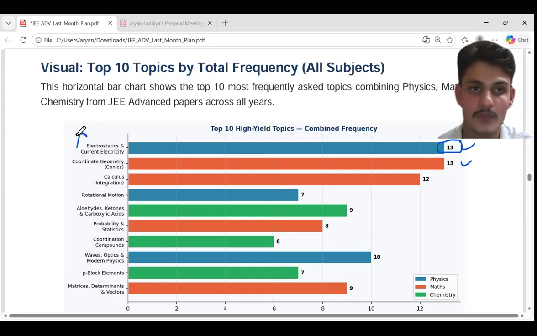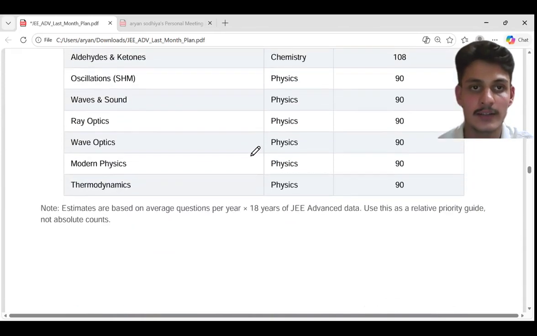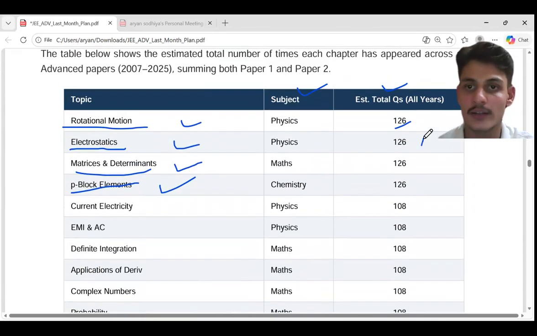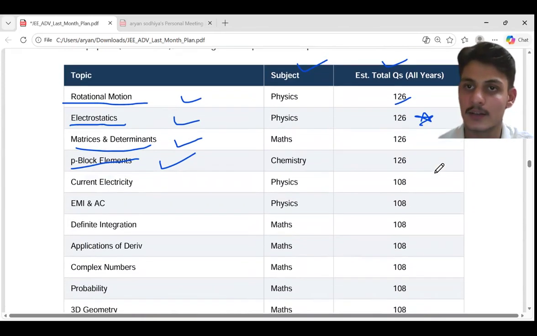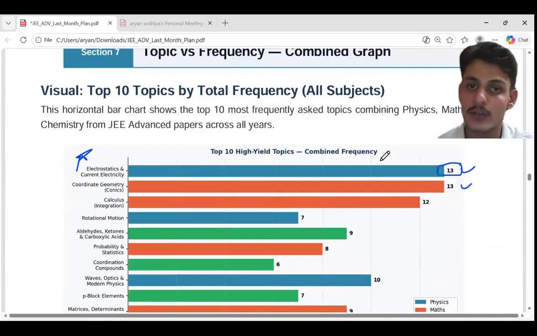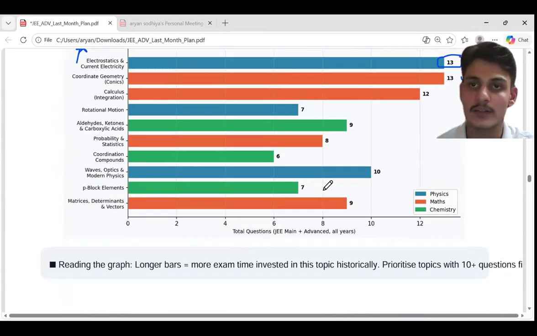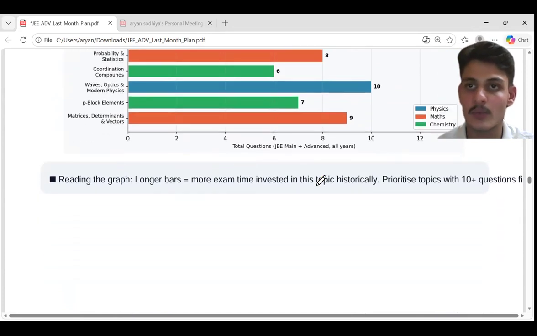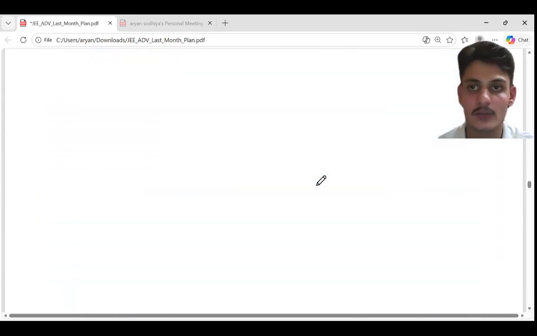Okay. We have previously also seen that electrostatics is also here. Like you can see 126. Okay. And IIT Roorkee also asked questions from electrostatics majorly. Okay, so this is an important and favorite topic of JEE Advanced also.